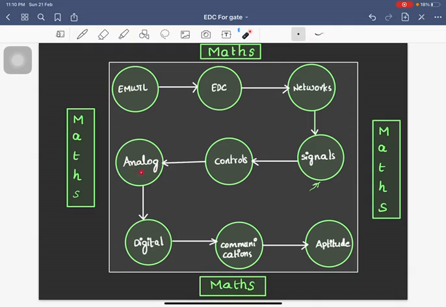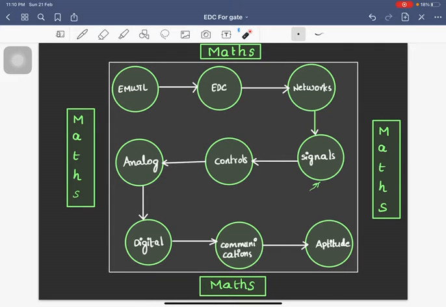And in analog electronics and networks, how the system is made, how to synthesize a circuit, how to synthesize a system, how to analyze a system, all those things will be learned in networks and analog. We are going to design some circuits in networks, and mostly in analog electronics.